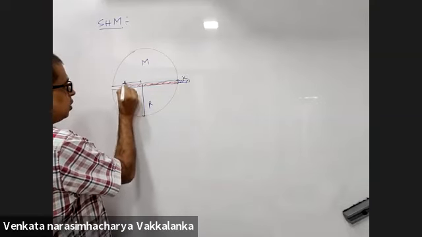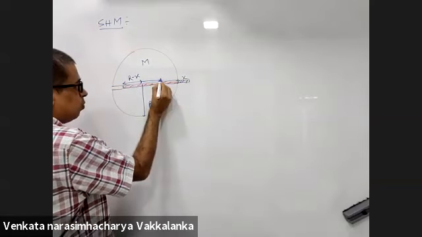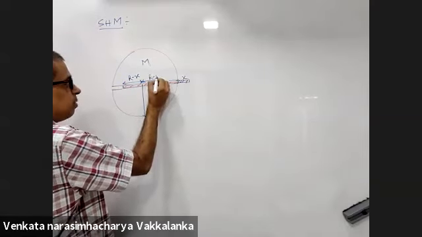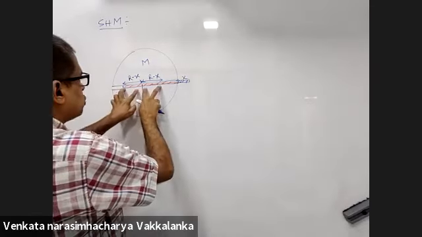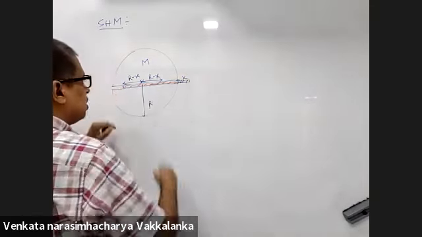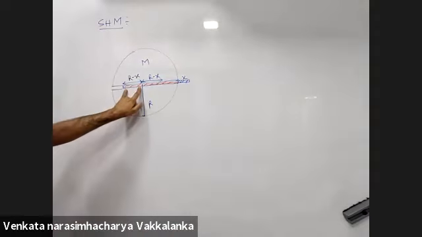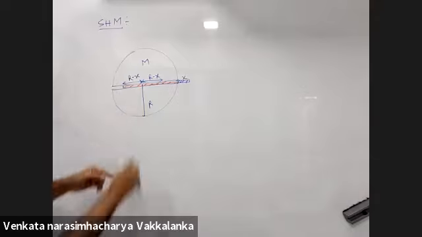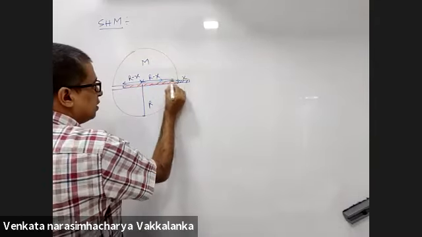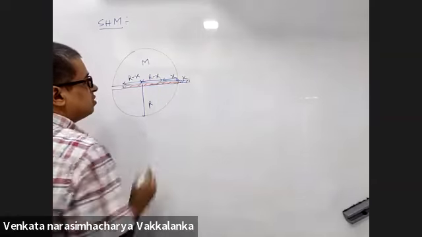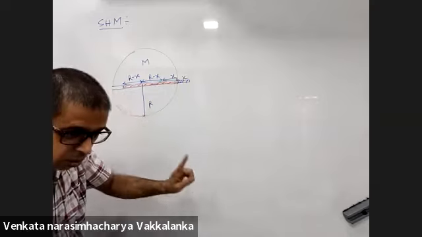What is this length? R minus x. There will be a length of R minus x to the right, such that the force on this and this will cancel out each other because the field is towards the center. Force on this part is towards the center, force on this part is towards the center. The unbalanced force is because of x length inside and x length outside only.